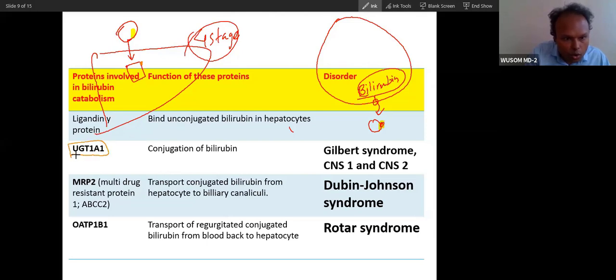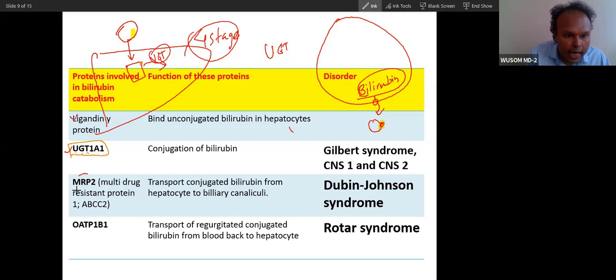What is UGT? UGT means UDP glucuronosyltransferase. Which type of UGT? 1A1. So you can see 1, 1, 1. You can remember it like that, or everywhere 1. A is also the first letter. 1A1. So UGT will conjugate this. So this is the first protein. This is the second protein that is present in the liver.